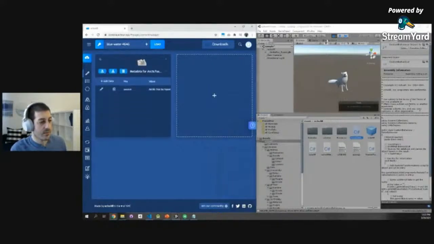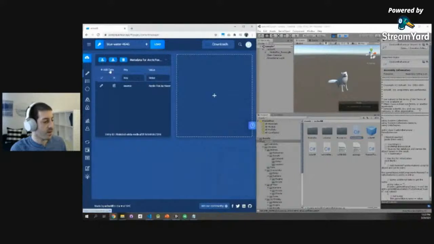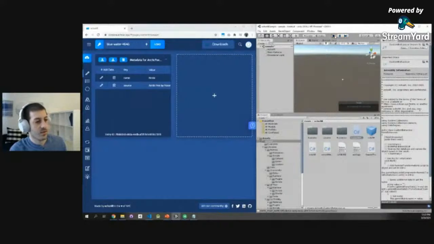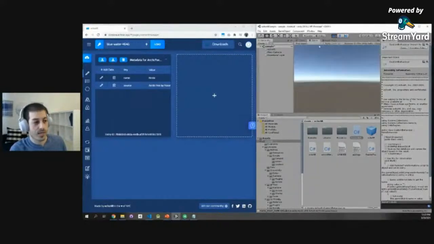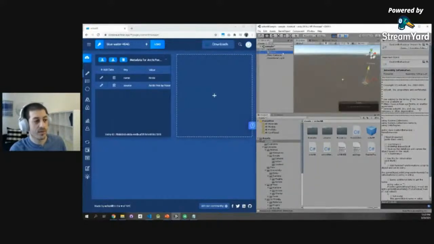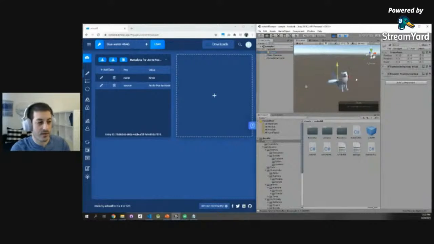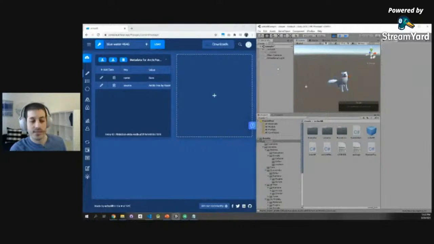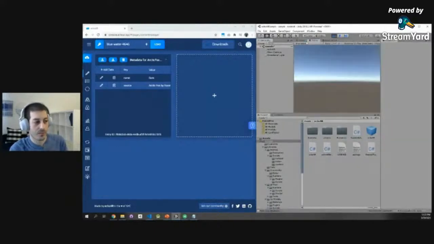So now let's see how that works in practice. If I add a name to the 3D model, let's call the fox Kevin, play again, data will stream from the cloud to the game engine, and voila, suddenly we have Kevin the fox. How cool is that? Instead of Arctic Fox, it's named Kevin. If I change this to something else, for example, Sam, nothing happens. Why is that? Because that snippet of code works in the start function, only when we start the application. So if I restart the application, then the fox will be named Sam.